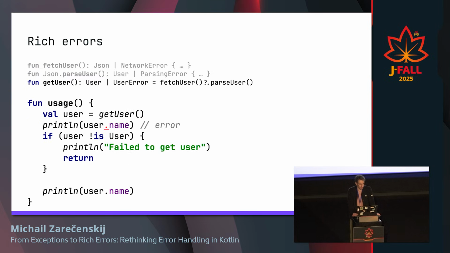And what happens at the call side? So in our function getUser, again, we can invoke just fetch user and then parse user using this safe call operator, which actually will combine all the errors from these two functions into the user error. At the call side, when we get the getUser, the compiler also prevents us. We cannot call just .name. It's prohibited because it's unsafe. We actually have to check whether it's not user, we just say that it's a problem and then return, and then we have the smart cast now that user is actually user in the else branch, and then we can access the name.